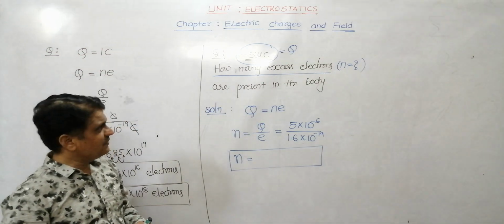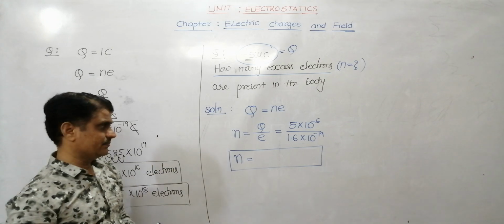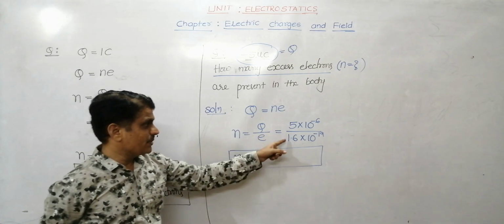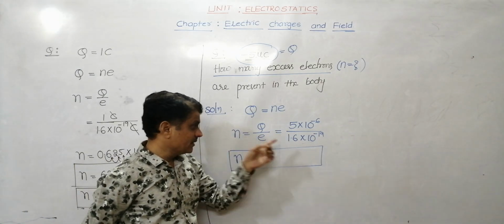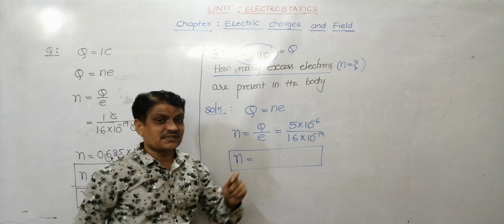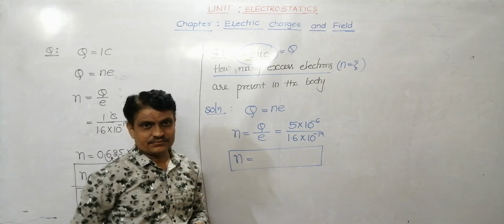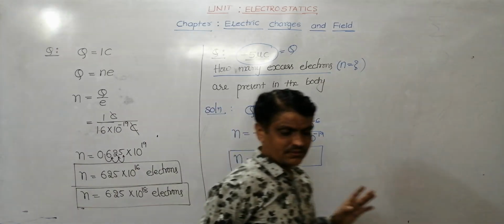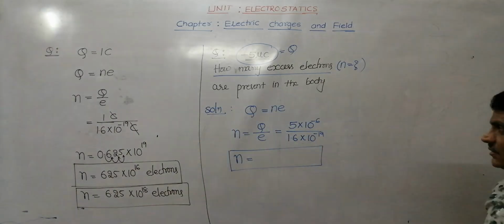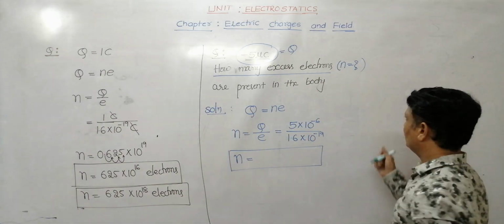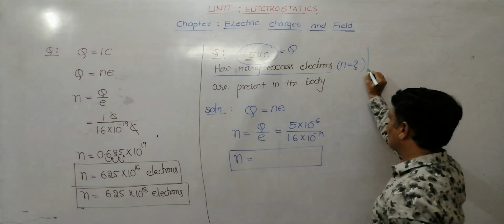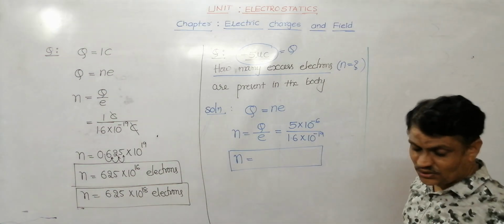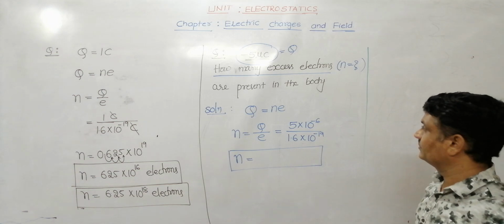Right, the problem is, if the same question is in CET, then is it possible to take 5 divided by 1.6 and get the answer easily? Of course you can get it, but it is a little bit difficult. That is, it takes some time. That's why you have to use a shortcut.